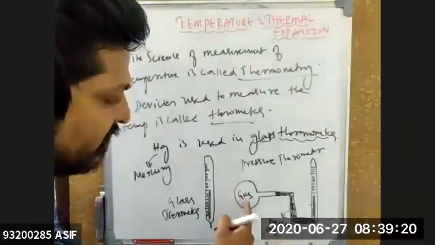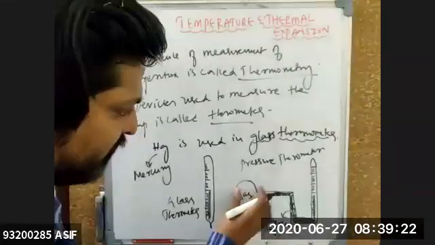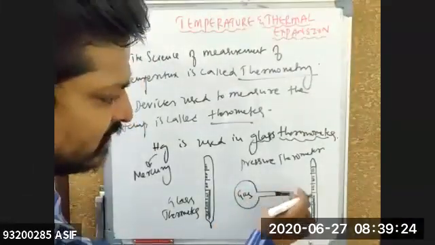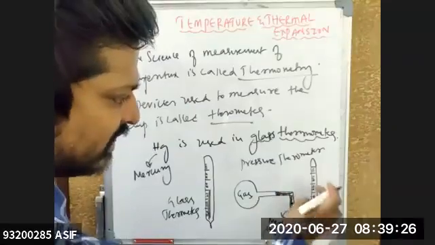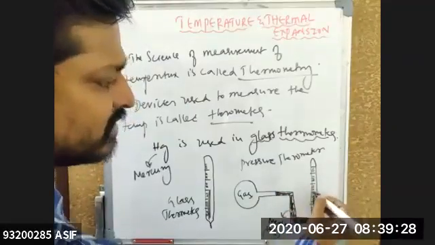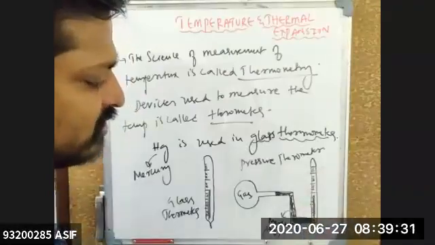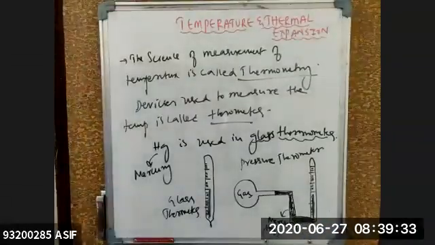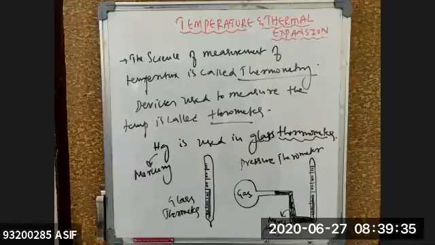When you increase the temperature of this gas, it expands and exerts pressure on this, and this mercury will try to rise in this one. This rise will be indicated by the marks here. By these marks, we can identify the temperature under the given condition. Clear for everyone? Yes, sir.